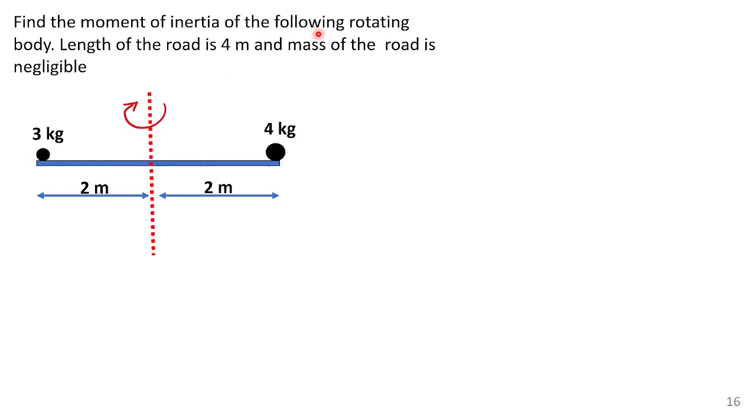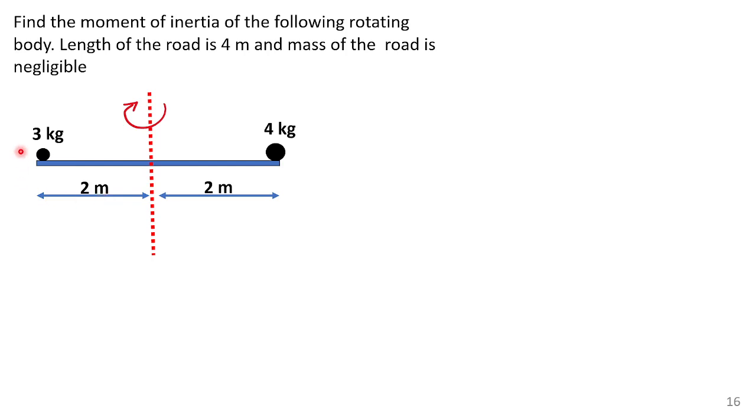Rotating body, it is to be rotated about the middle. I have drawn an axis passing through the middle point. The entire thing is to be rotated in the direction I have shown. Total length is 4 meter. At one end, 3 kilogram mass is fixed, firmly placed. And another mass 4 kg is placed at the other end. They are firmly fixed. When it is rotated, it will not leave. So the question is, what is the moment of inertia?